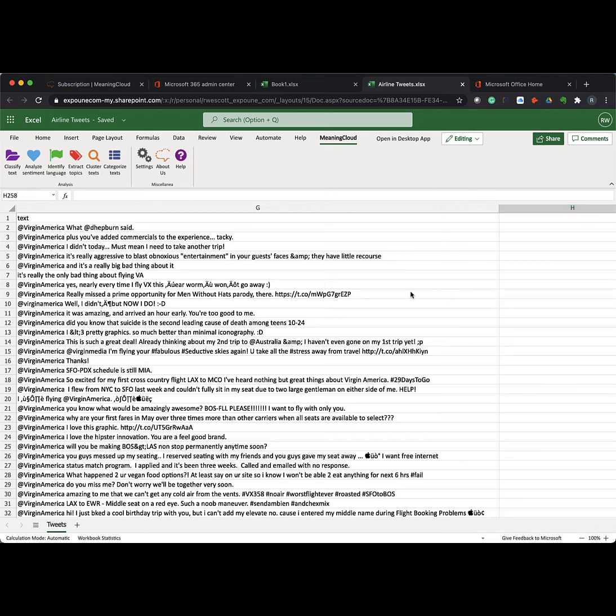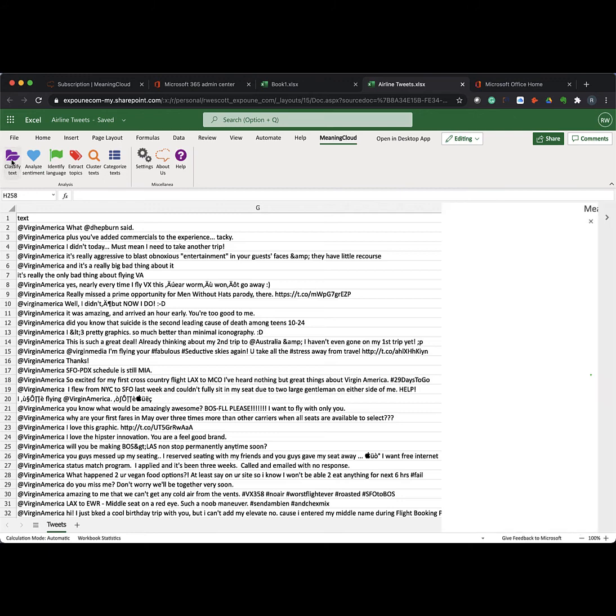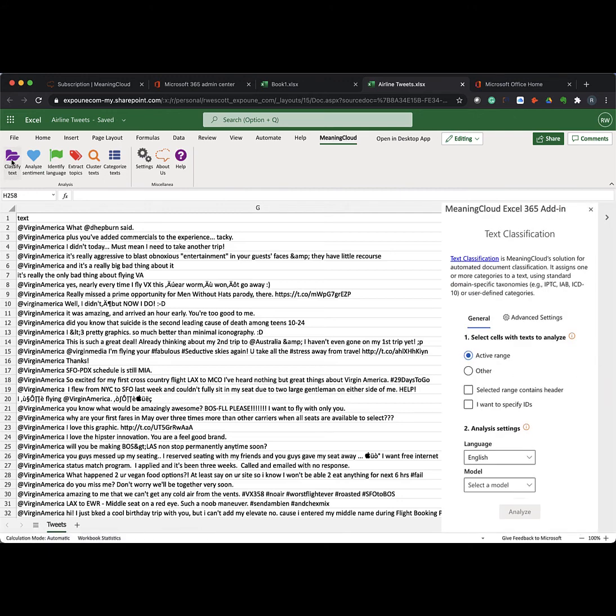Once that is saved, then you are ready to go. So I'm going to give you a little bit of a tour. We're going to focus mainly on having gotten you set up so that you can get in here and play around with it, and then we'll have sessions on each of the tasks moving forward. But I'm going to pull these up just so you can get a sense for them. So here we have classifying text, and when you click on one of the functions, you will see that you have general settings and you have advanced settings.